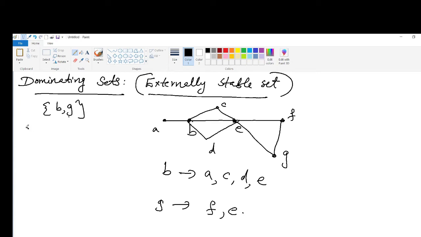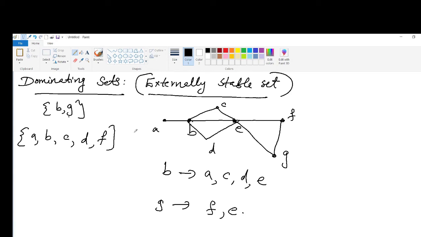Okay. Now another example. Another dominating set: A, B, C, D, F. You can see that other vertices that are not included in this set are adjacent to these vertices. So that is the meaning of dominating set. Now, a dominating set need not be independent. The set of all vertices is trivially a dominating set in every graph.